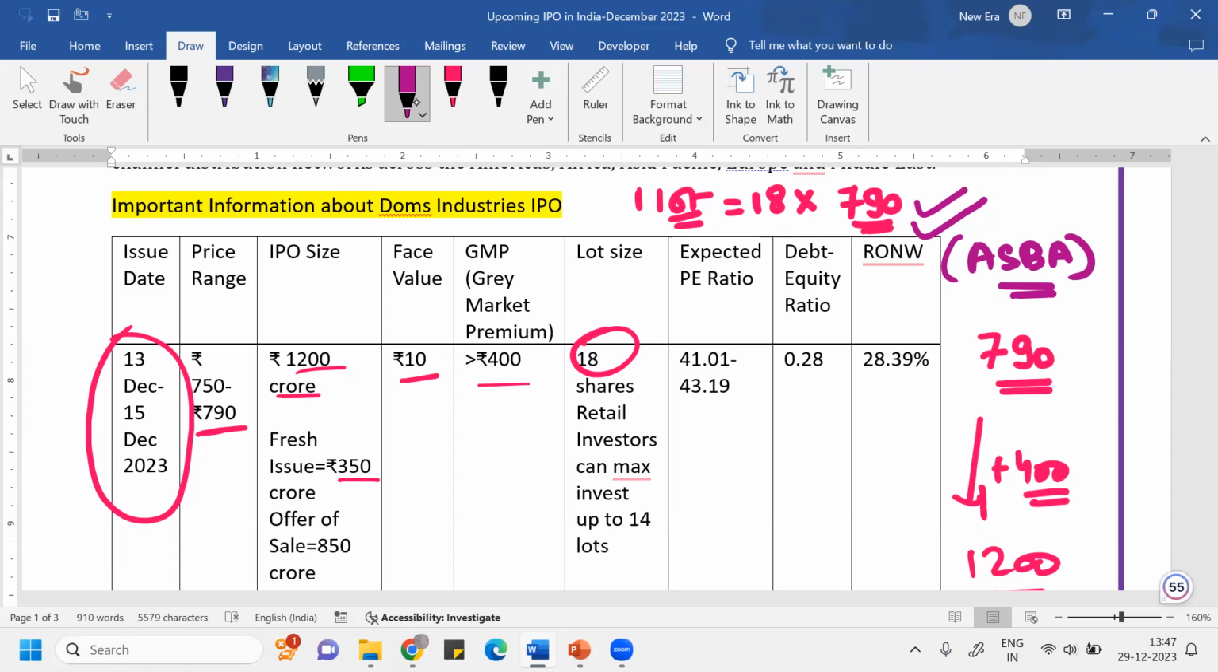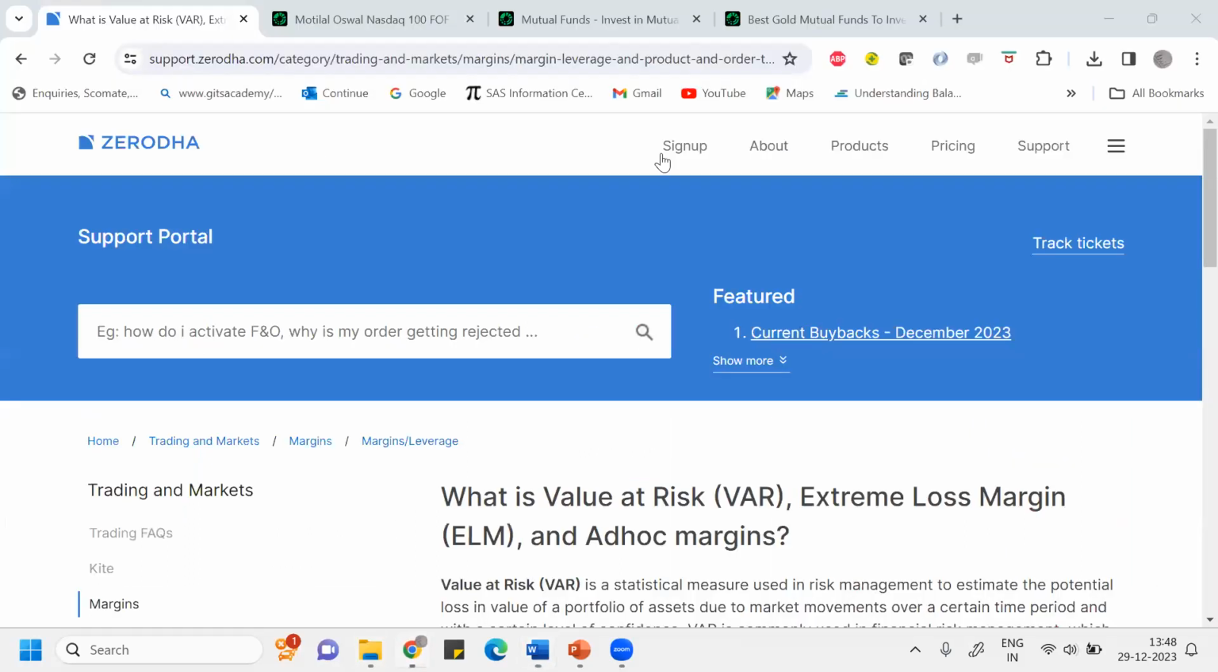Once the IPO runs, after that they decide the cutoff price or the issue price, and maybe on 18 or 19 December the whole process will be done, and then ultimately on 20 December the stock will be listed on the market. Okay, so I'm recording this video on 29 December. So possibly I can check the performance of DOMS Industries.